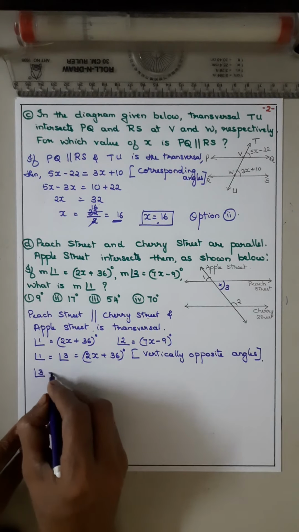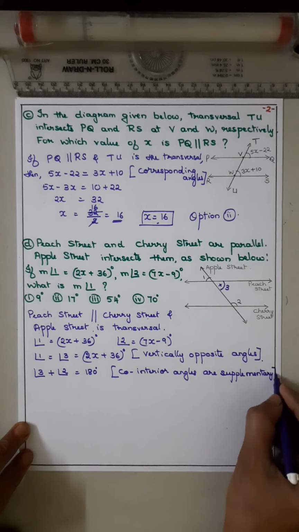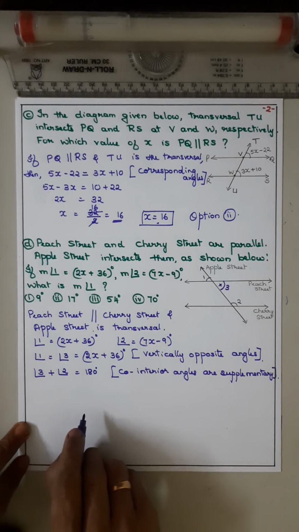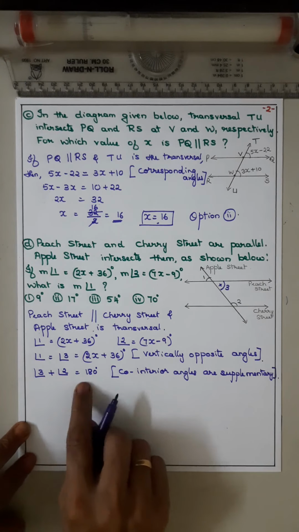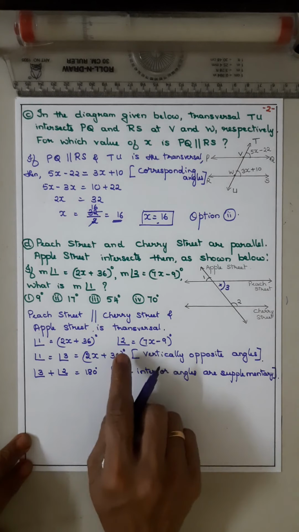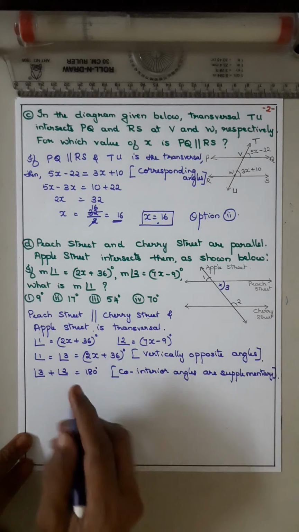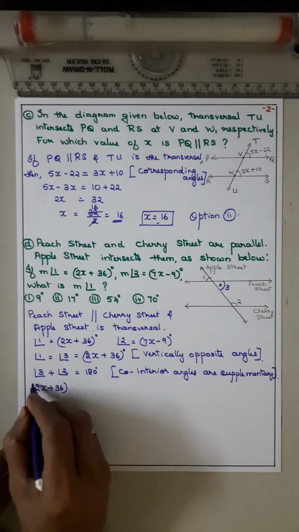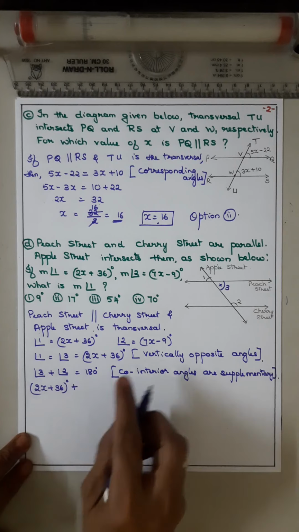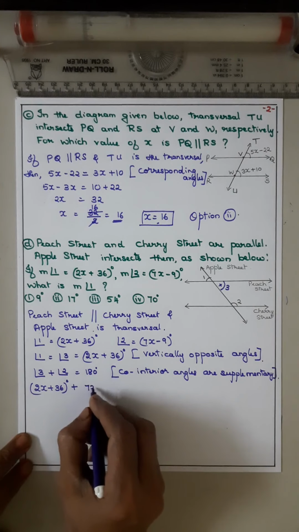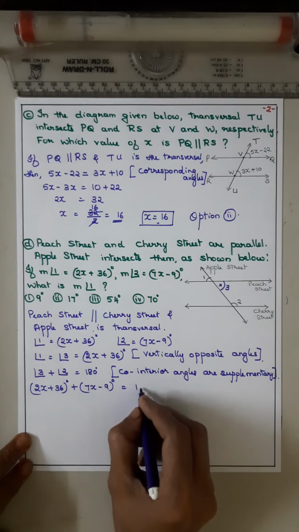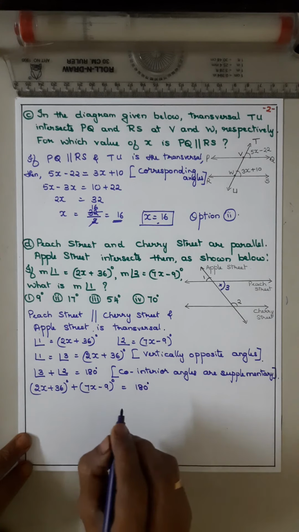The angles on the same side of the transversal but within the parallel lines. They are supplementary. Total it is 180. Now angle 3 is how much? 2x plus 36 plus angle 2, which is 7x minus 9, should be equal to 180.